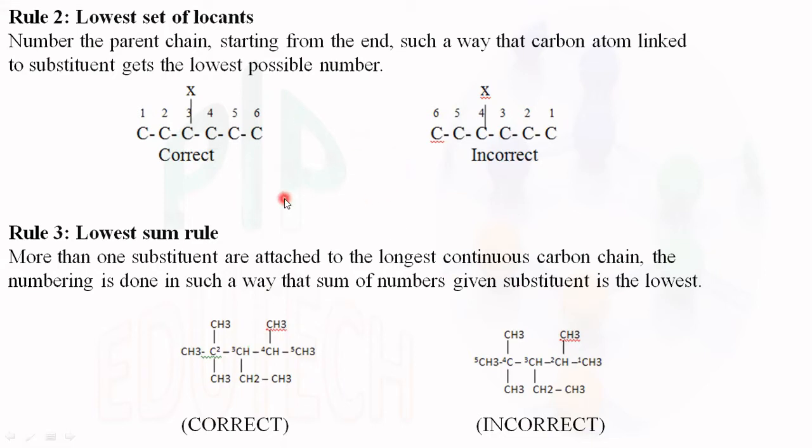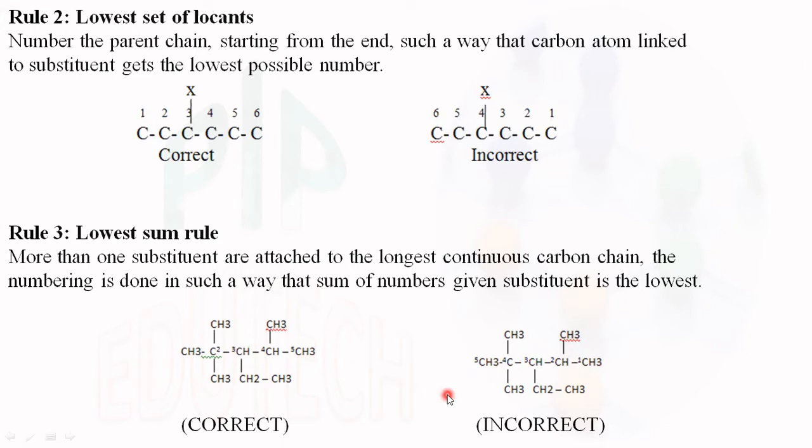Rule number 3, lowest sum rule. There are 2 hydrocarbon structures, both the structures are the same, the numbering is varied. In this, 1, 2, 3, 4, 5, here it is in the reverse form, 1, 2, 3, 4, 5. That's all, the only difference is that.